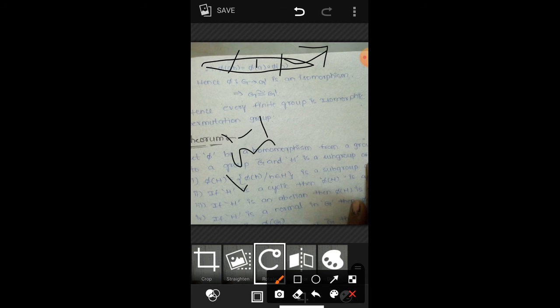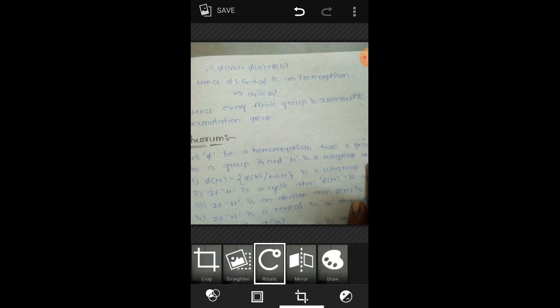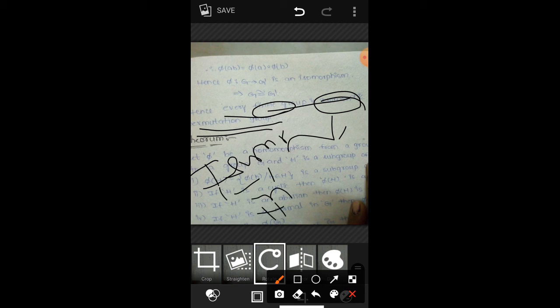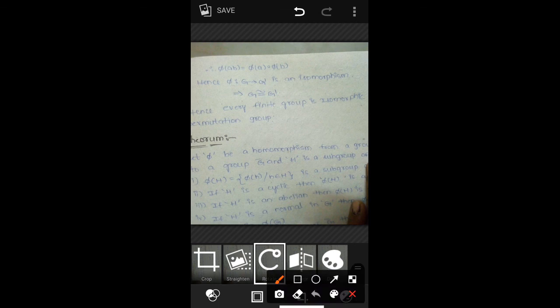So one-one, onto, homomorphism. These three conditions are satisfied, so we say that it is an isomorphism. Then automatically G is isomorphic to G dash. Therefore every finite group is isomorphic to its permutation group. Check this once clearly. Finite group is isomorphic to its permutation group, we have to prove it. So isomorphism is nothing but a one-one onto homomorphism. First we show the permutation group, then the isomorphism. That's why we are proving permutation.